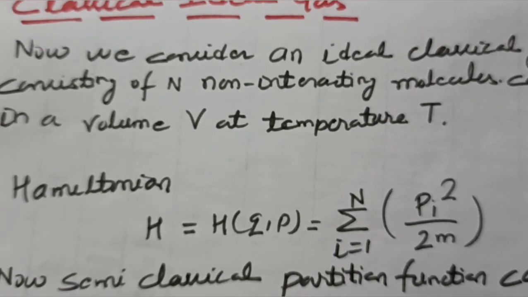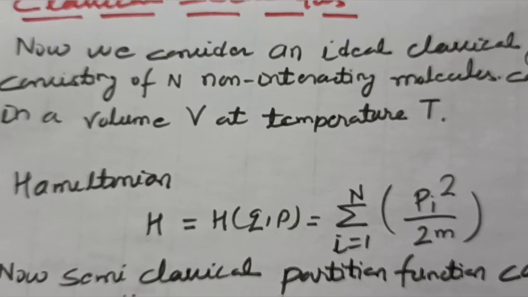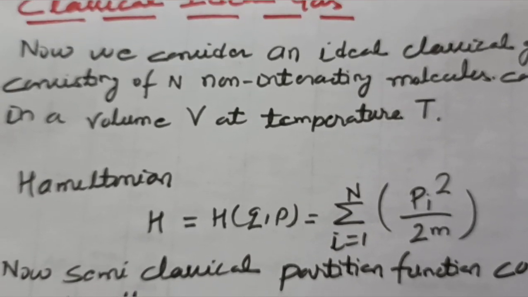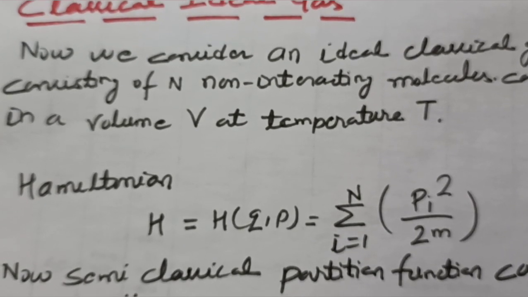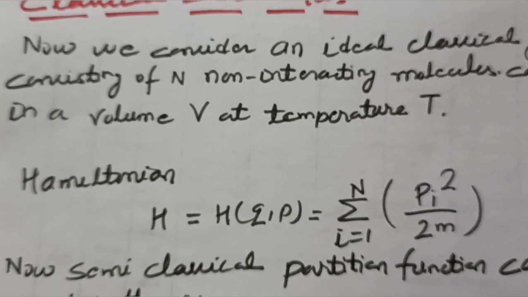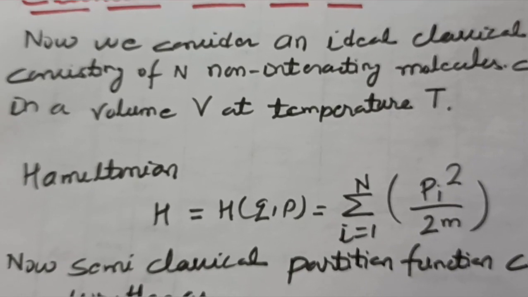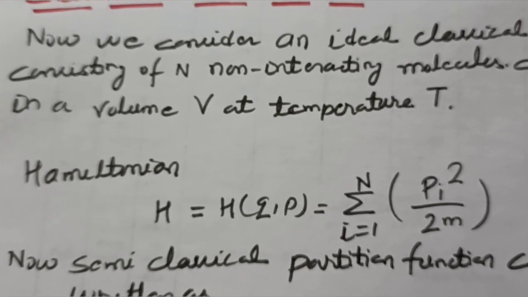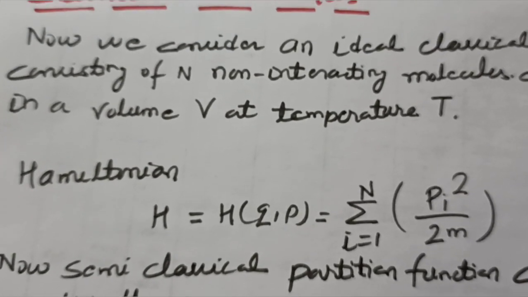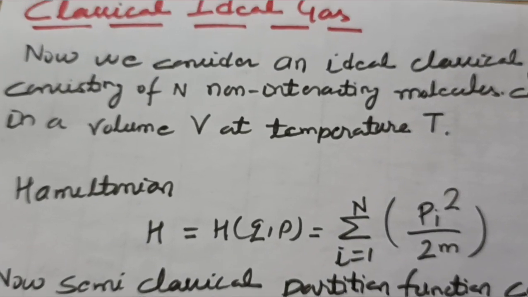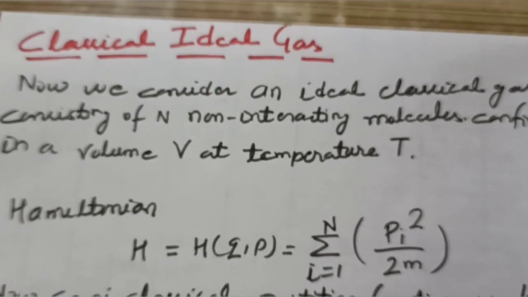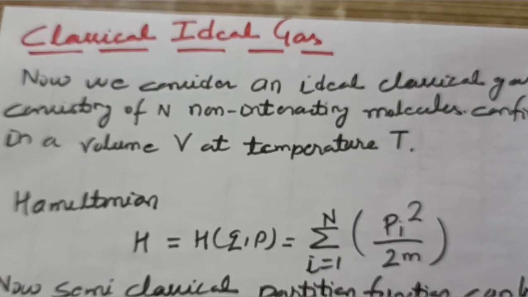In this lecture we will discuss the properties of the classical ideal gas. We will also show the equation of state and the energy, as we earlier showed in the discussion of the entropy of the monoatomic ideal gas. But that was the statistical approach. Now we are utilizing the partition function, with the help of the canonical ensemble.